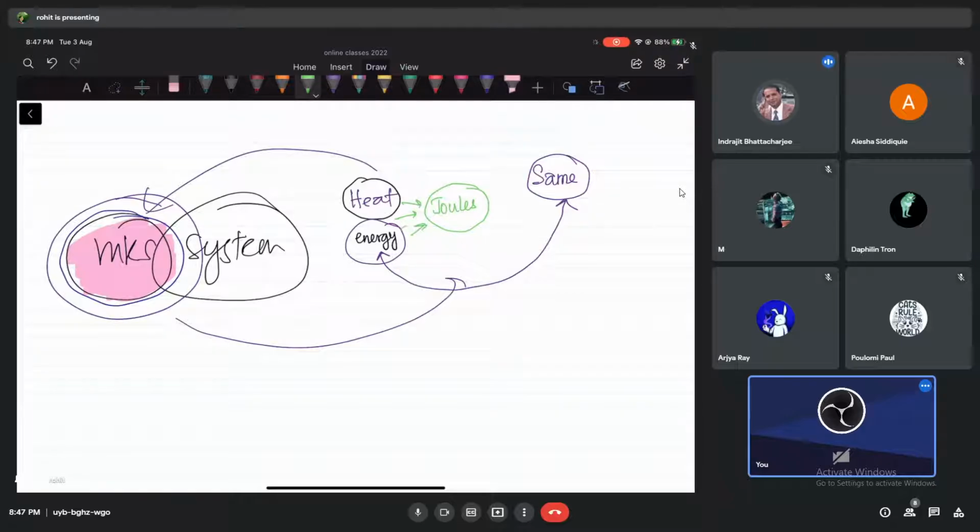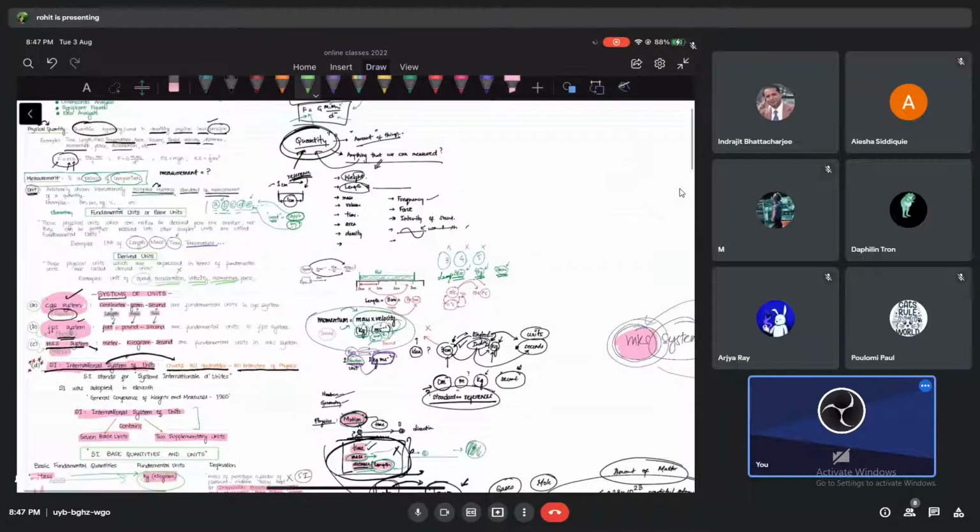Joules. Doesn't matter. Any energy, heat energy, chemical energy, electrical energy, motional energy like kinetic energy, potential energy. We don't complicate things in the SI system. We always use joules. We never use calories. We have only one. That is what is meant by rational, I think, the word, right?